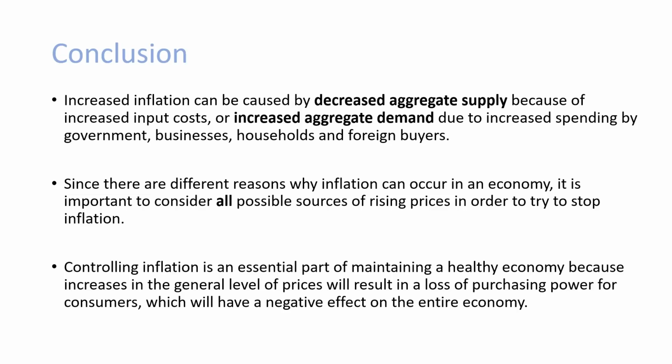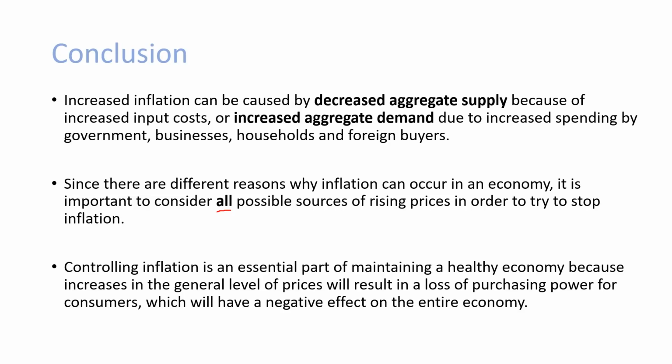Conclusion: increased inflation can be caused by decreased aggregate supply because of increased input costs, or increased aggregate demand due to increased spending by government, businesses, households, and foreign buyers. Since there are different reasons why inflation can occur in an economy, it is important to consider all possible sources of rising prices in order to try to stop inflation.